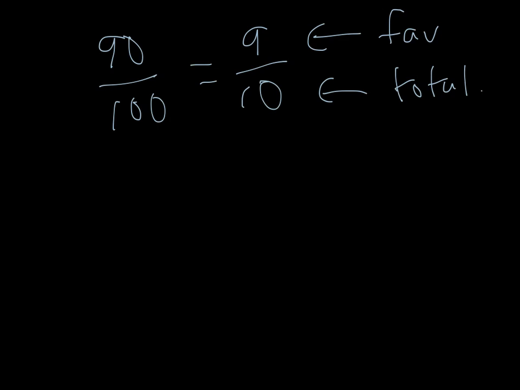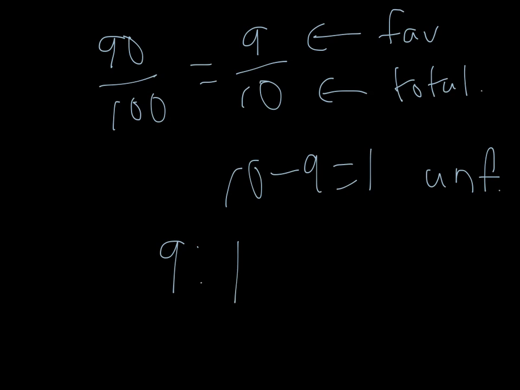So if you took 10 days with this 90% chance, 9 of them would probably rain out of 10 total days. How many days wouldn't rain? That's what we're figuring out here. And common sense can help you figure out that that's 1. So there's 1 day that's unfavorable. Now remember, odds are not favorable over total. They're favorable to unfavorable. 9 to 1.